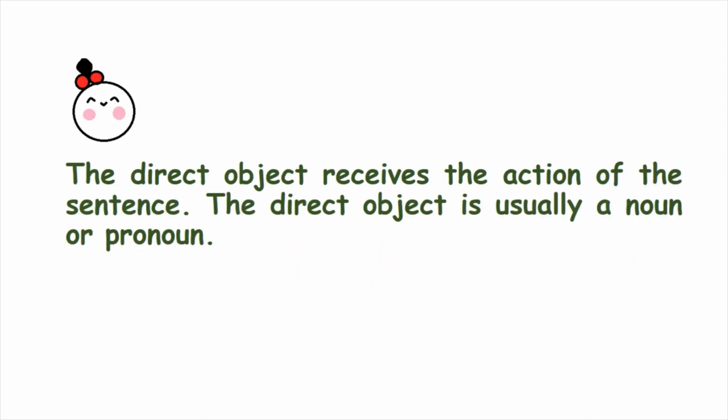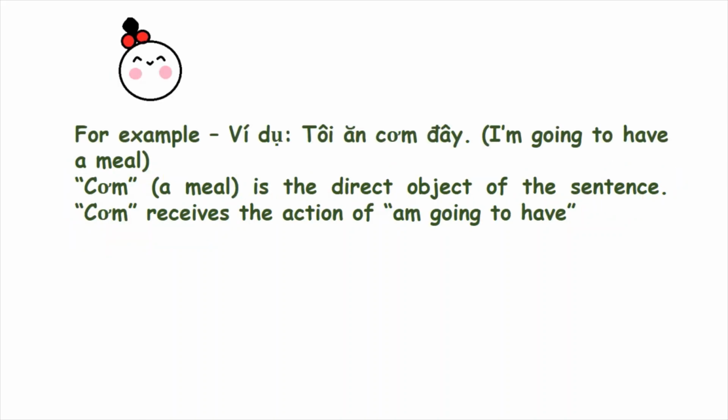The direct object receives the action of the sentence. The direct object is usually a noun or a pronoun. For example, ví dụ, tôi ăn cơm đây, I'm going to have a meal. Cơm, a meal, is the direct object of the sentence. Cơm receives the action of I'm going to have.